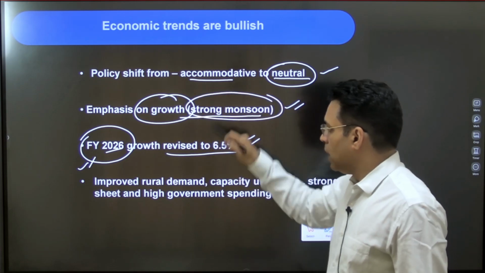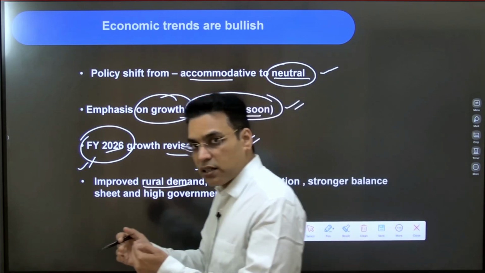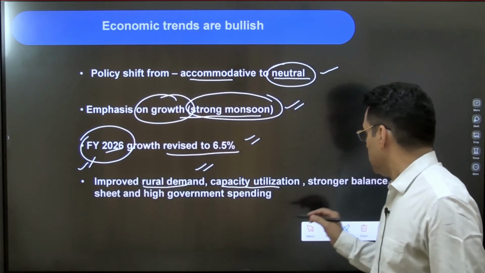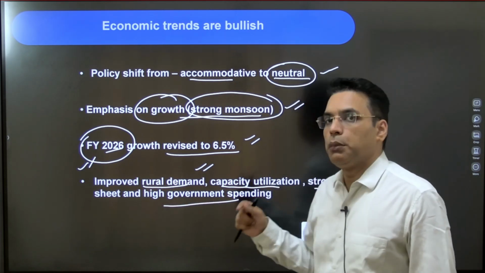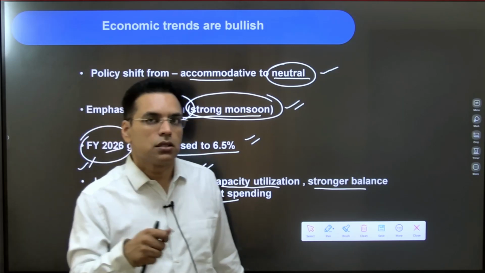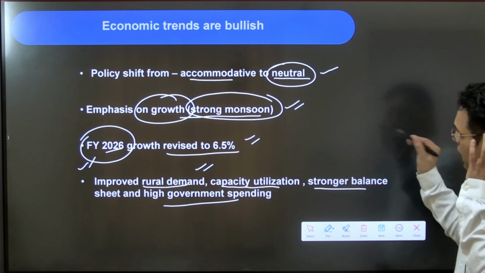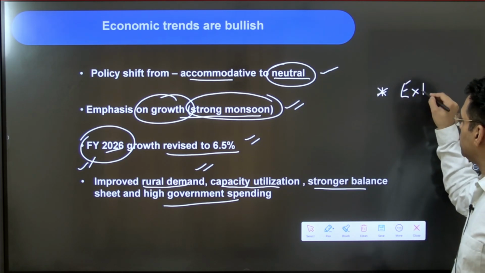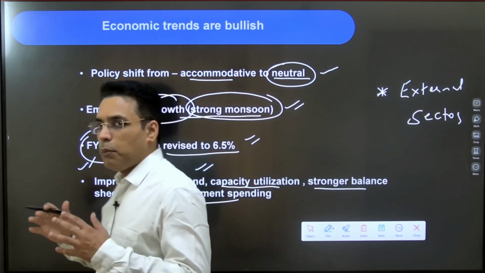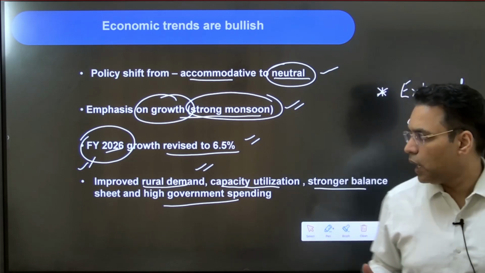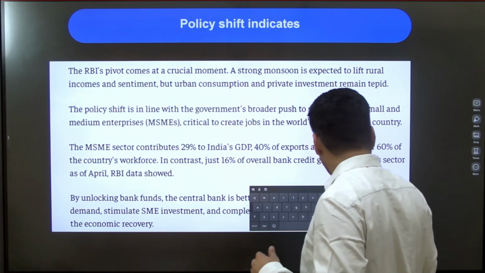These are based on multiple fundamentals. One is the strong monsoon, and a strong monsoon will revive rural demand. There is a higher chance of capacity utilization of the factories, the machinery that we have. The third is the stronger balance sheets of the companies. The companies are making good profits, and there is higher government spending, because the government's push in infrastructure is also a major part of the economy. So when you look at the holistic approach, there is a trend that the economy is doing well. However, one area that is uncertain is the external sector. The external sector and the global headwinds we are looking at might impact the economy in a negative manner. We'll have to see how the dynamics change, but internally the economy is stable, and we need to counter that, and that is where RBI is very bullish.